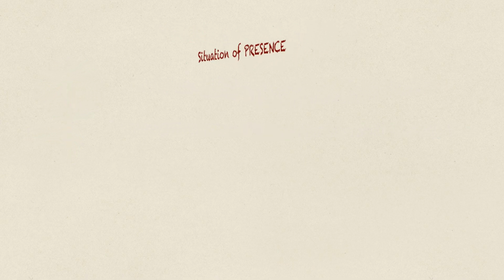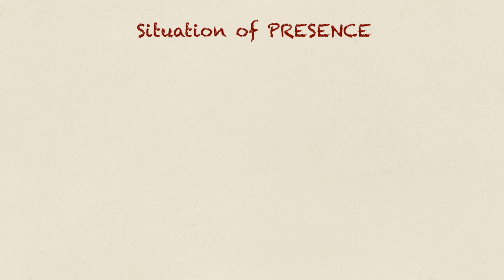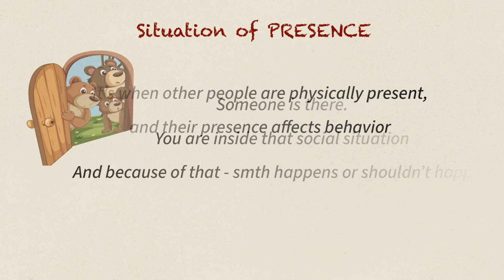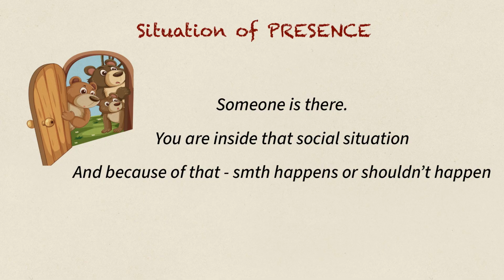Next situation is a situation of presence. It's when other people are physically present and their presence affects behavior. Someone is there, you're inside that social situation, and because of that, something happens or shouldn't happen. That's when we use при.